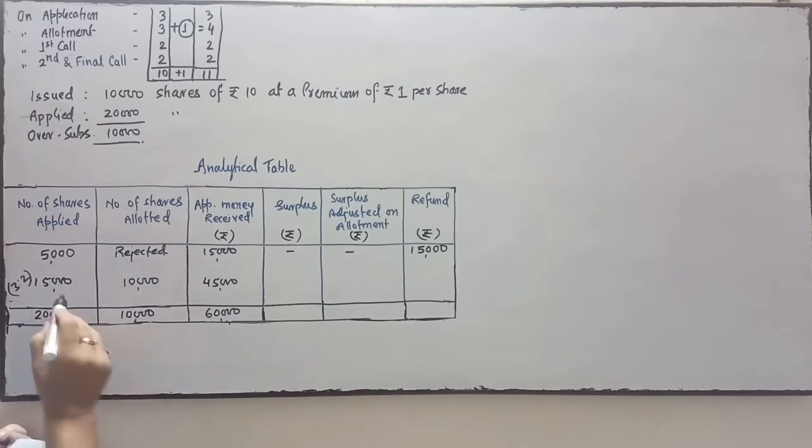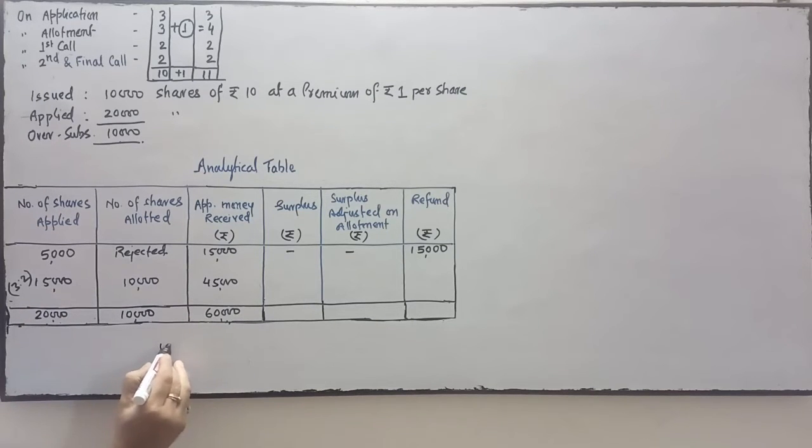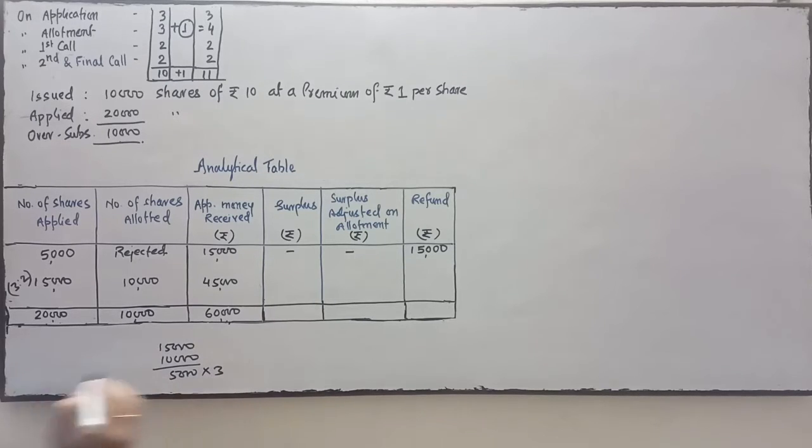So here the excess money is applied for 15, but the company has allotted them only 10,000 shares. So on 5,000 shares, they have paid the extra money at the rate of rupees 3 per share on application.